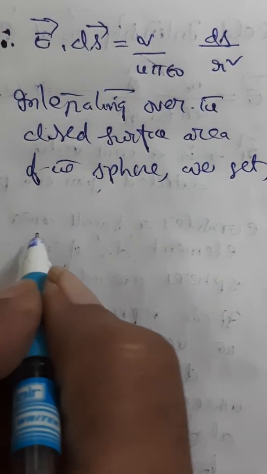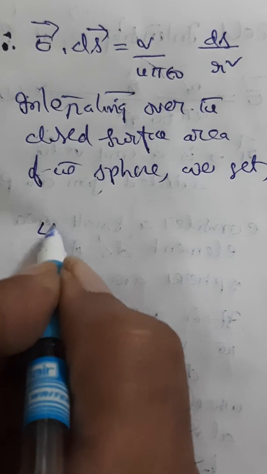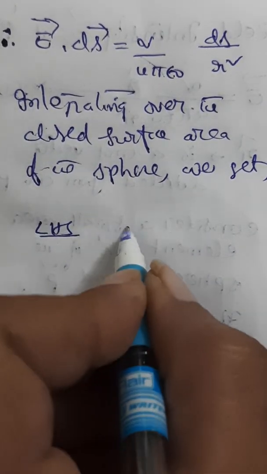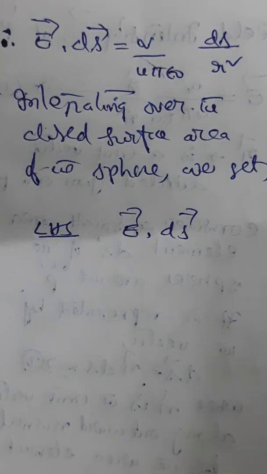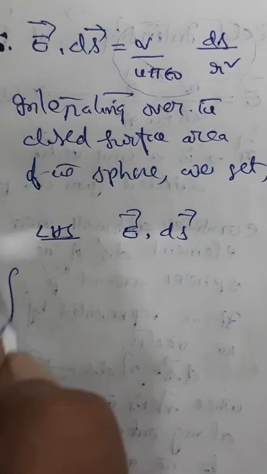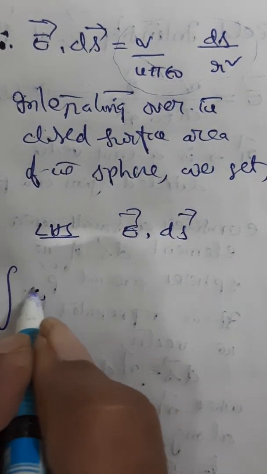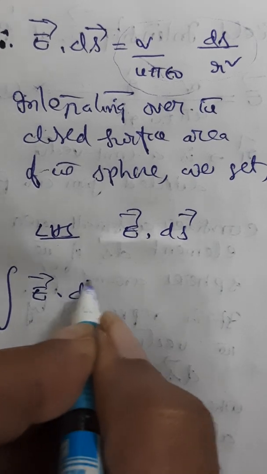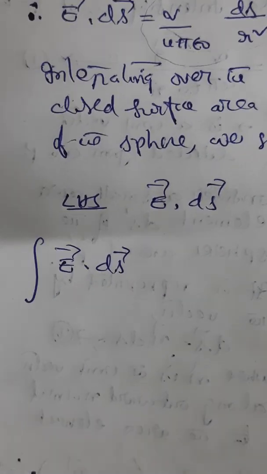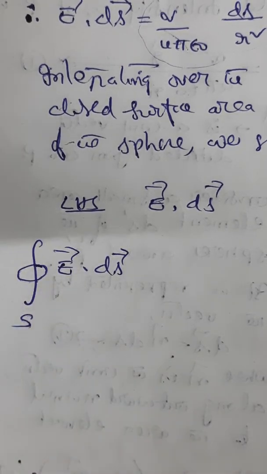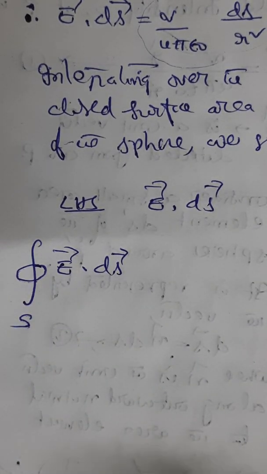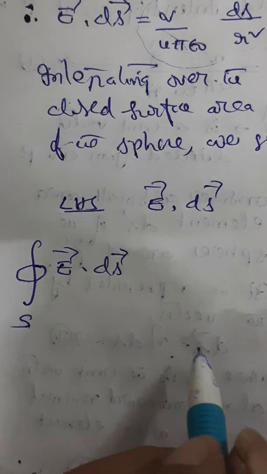That means I have on the LHS E dot ds, right? On the RHS this value. So when I am integrating, what will I get? Integral E dot ds over the closed surface S. So this is the surface integral.